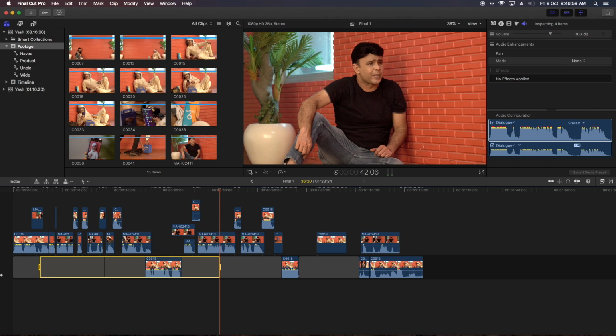So can I reset my in point? Let's do it. Option I, reset. Okay, option O, reset, but it's resetting to the nearest cut. Okay, if I press option X, it's removing in and out. So in the same way it works on clips in a browser, in the same manner it works on a timeline.